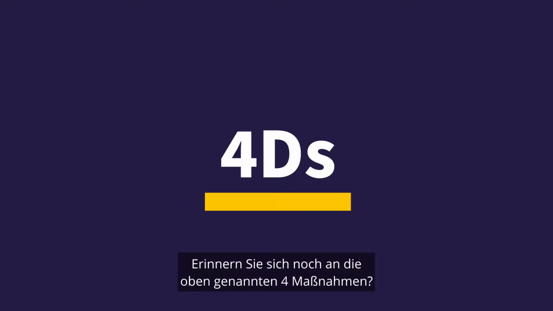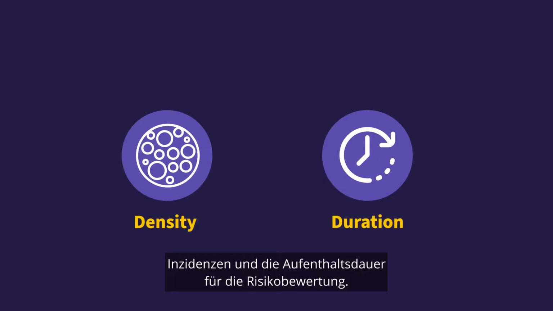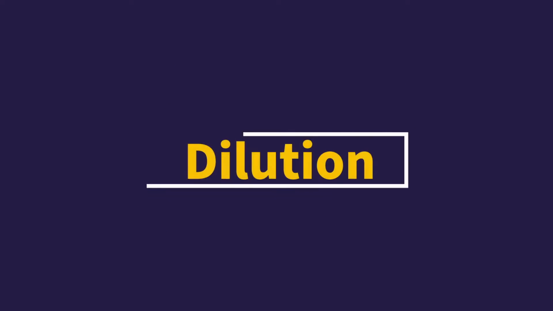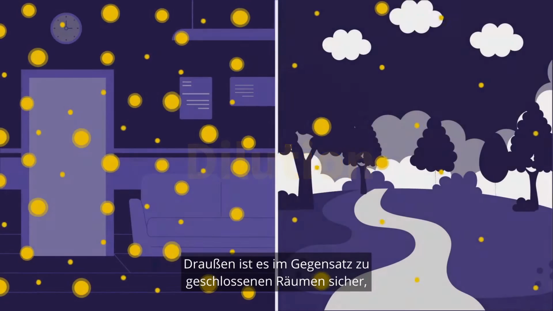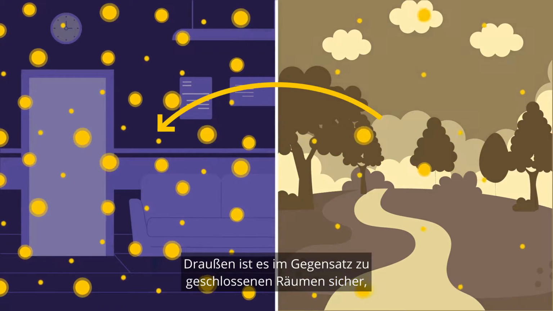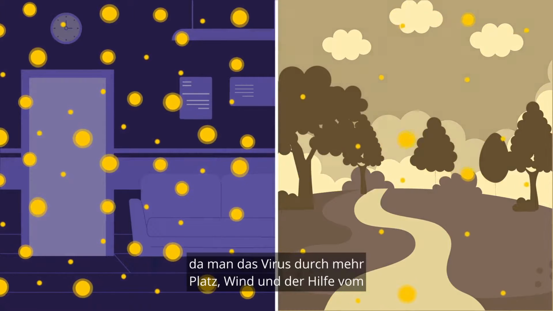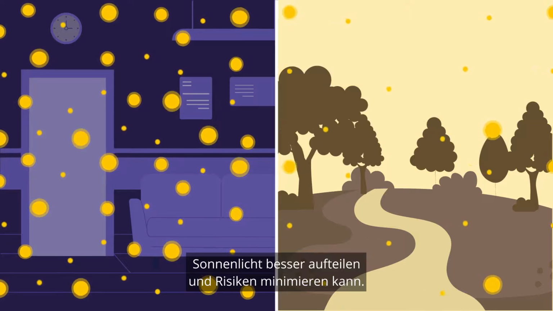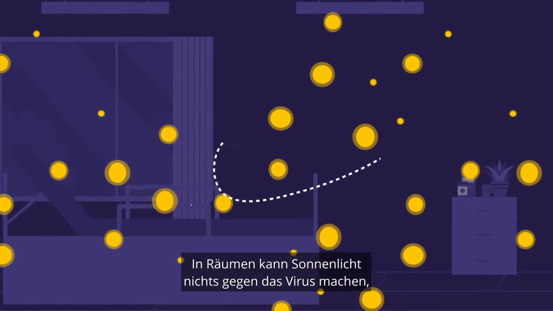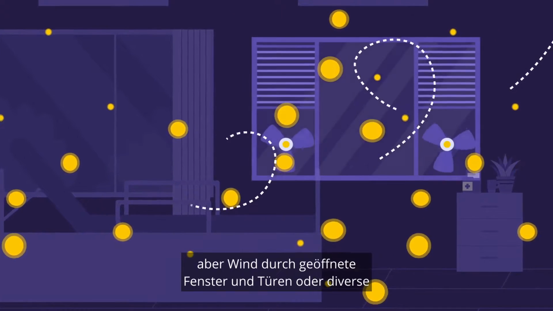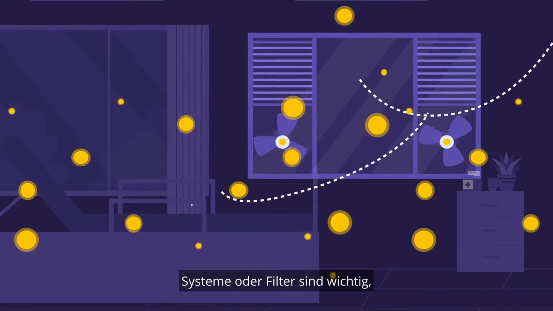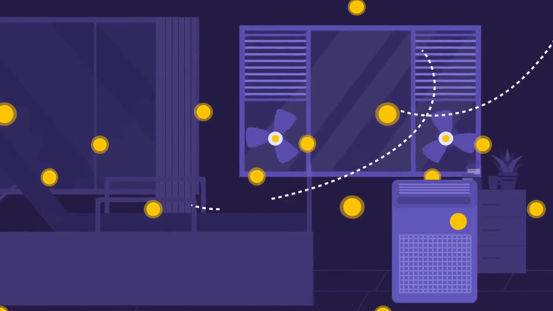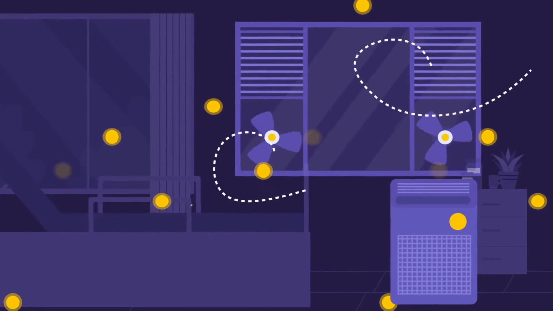Now, remember the 4 Ds? Density and duration help to determine your risk. Dilution and distance can help manage it. Dilution. Being outdoors is relatively safe compared to being indoors, thanks to how easy it is to dilute the virus due to more open space, moving air, and the aid of sunlight to stop the virus. When indoors, sunlight can't help inactivate the virus, but adding moving air, either naturally, through open doors and windows, or artificially, using an HVAC system or a standalone HEPA air filter, is still an important way to reduce the risk of transmission.